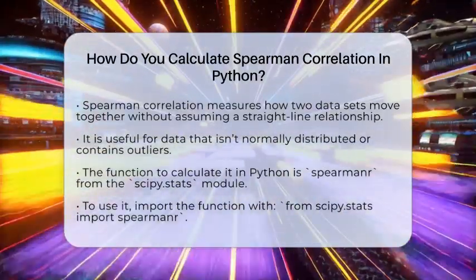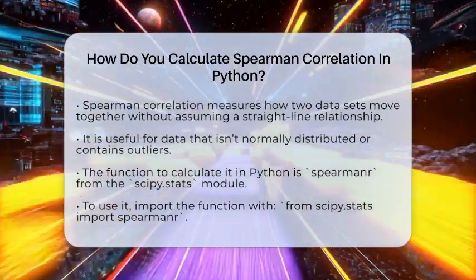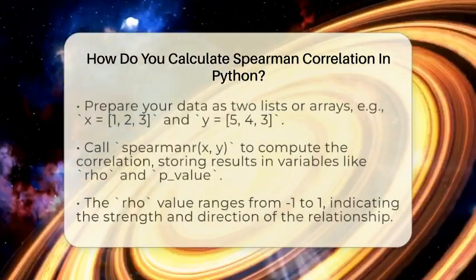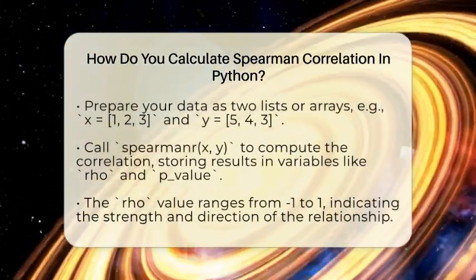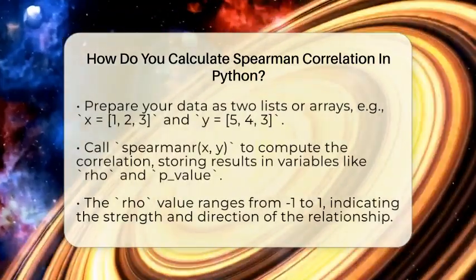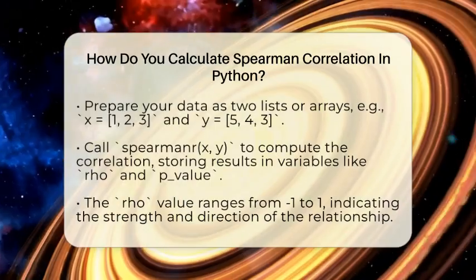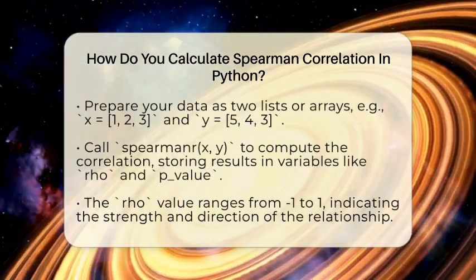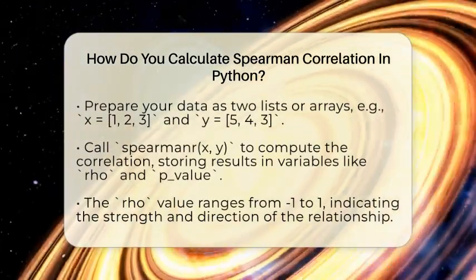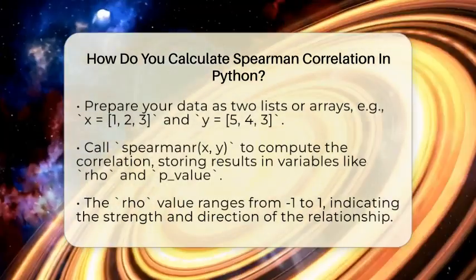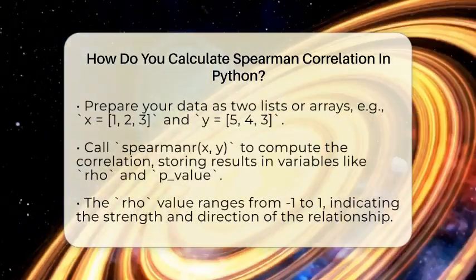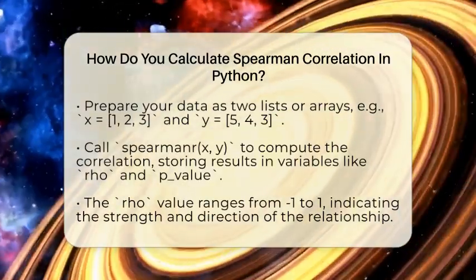First, you need to import it like this: from scipy.stats import spearmanr. Next, prepare your data into lists or arrays. For example, if you have a list x equal to 1, 2, 3, 4, 5 and y equal to 5, 4, 3, 2, 1, these are your paired observations. To find the correlation, just call spearmanr(x, y), and store the results into variables like rho and p-value.